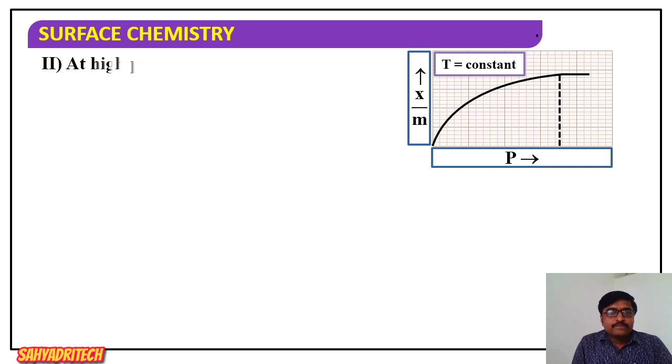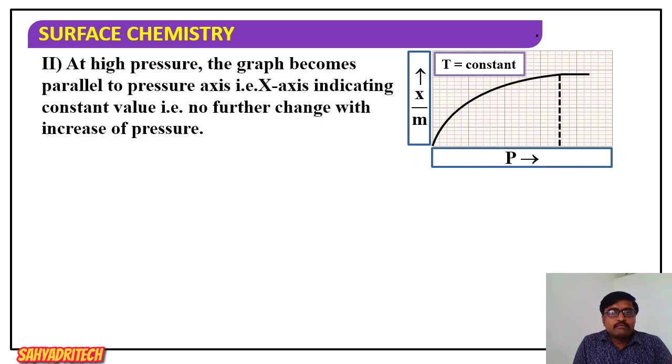Well, now if I consider high pressure, means after this dotted line, after this point, when pressure is too high, what happens? The graph becomes parallel to the pressure axis. Both lines, that graph runs parallel to the pressure axis. That is what happens. It indicates a constant value. So no further change with the increase of pressure.